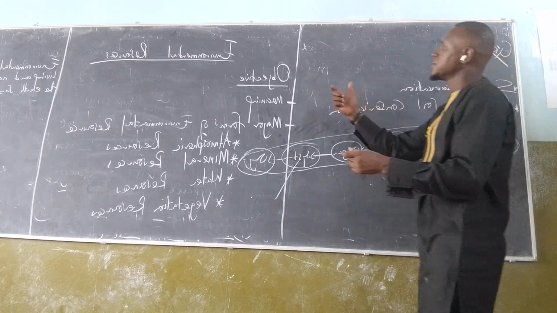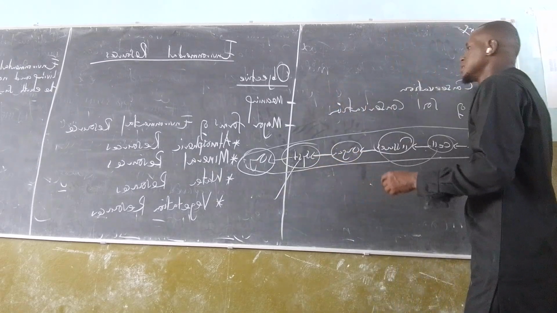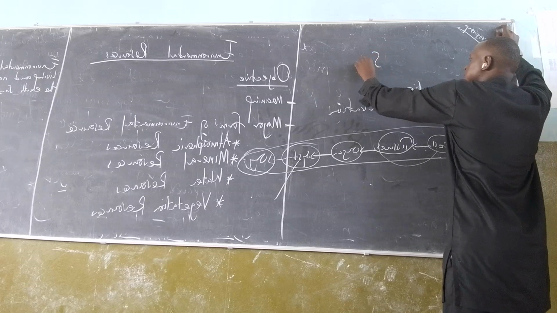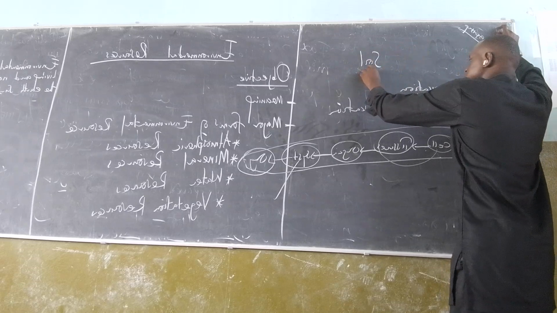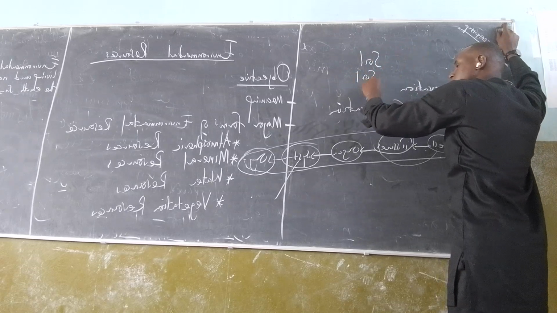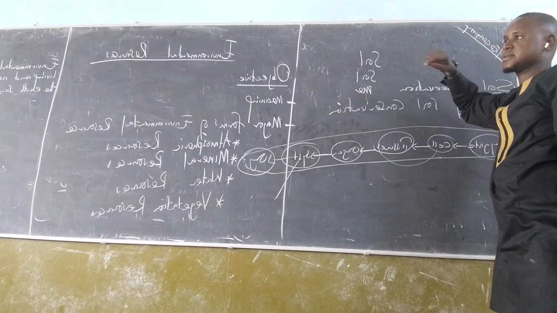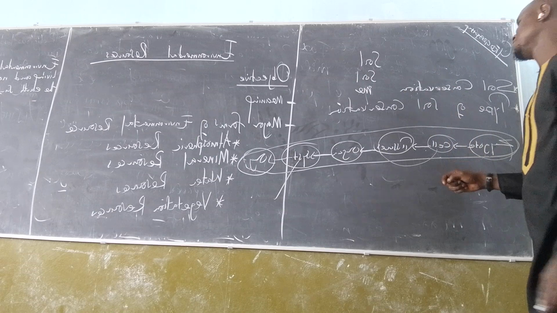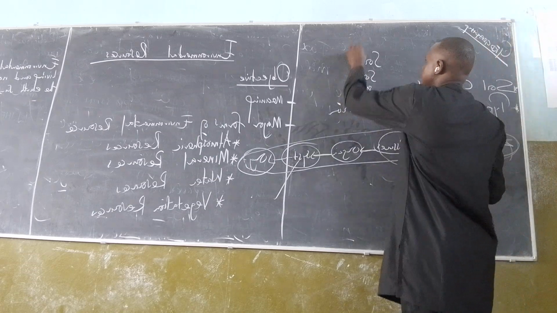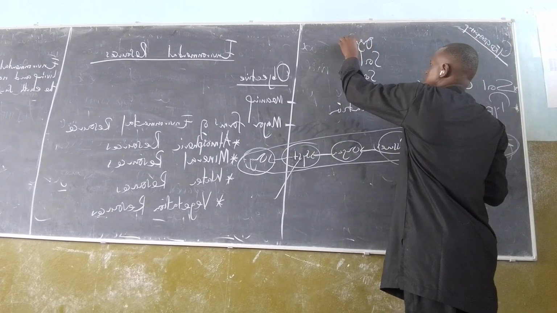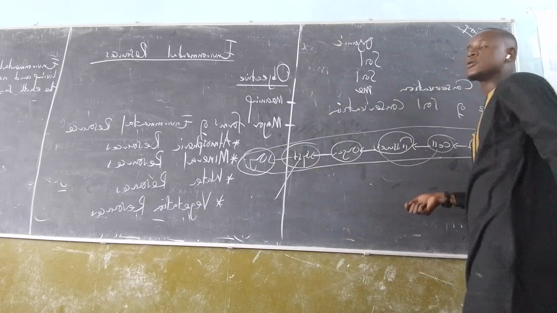Soil also has some compositions. Like we said, soil air, air must be present. Soil water, water must be present, and mineral matters, and we have what? Organic matters. But these things occur in percentages.